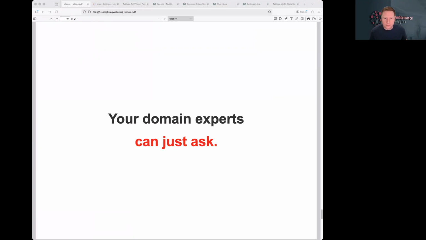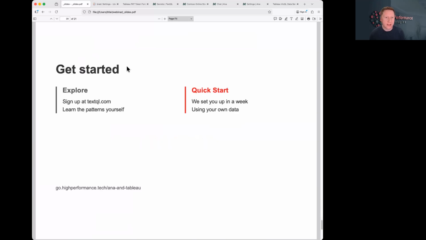You can give your domain experts an interface like Anna, your salespeople, your ops people, your finance team, the ones that know the business. Maybe they just don't want to write SQL or build dashboards in Tableau. So now they can just ask a question. Show me the sales for Tom Miller. And that's it. That's the whole interface.